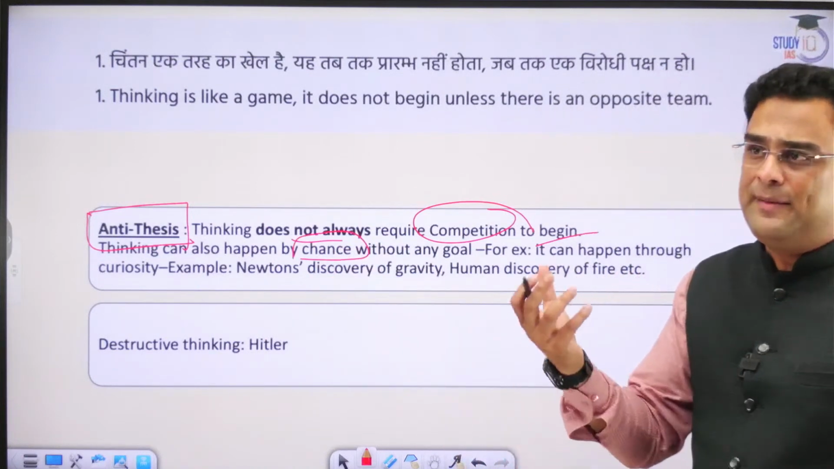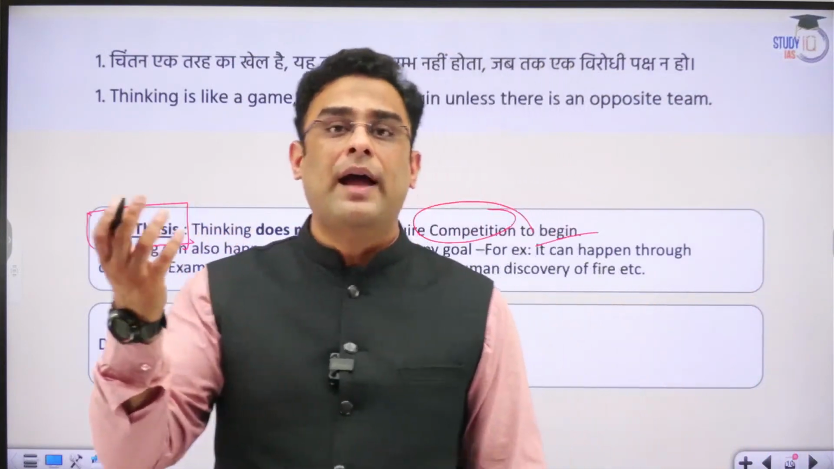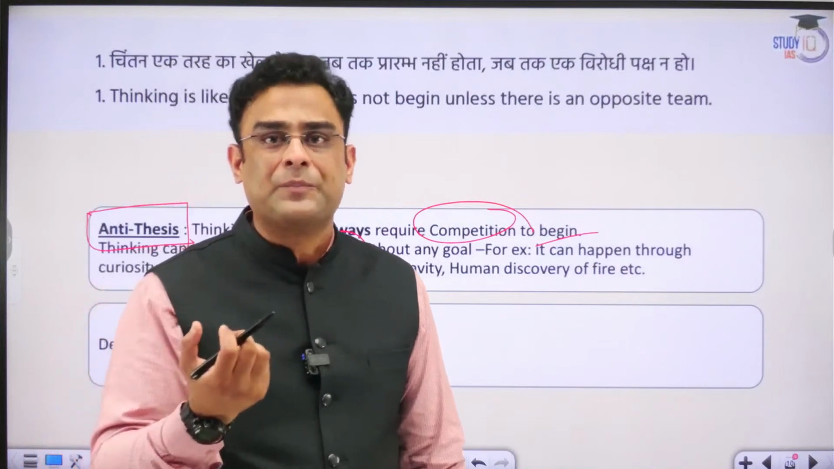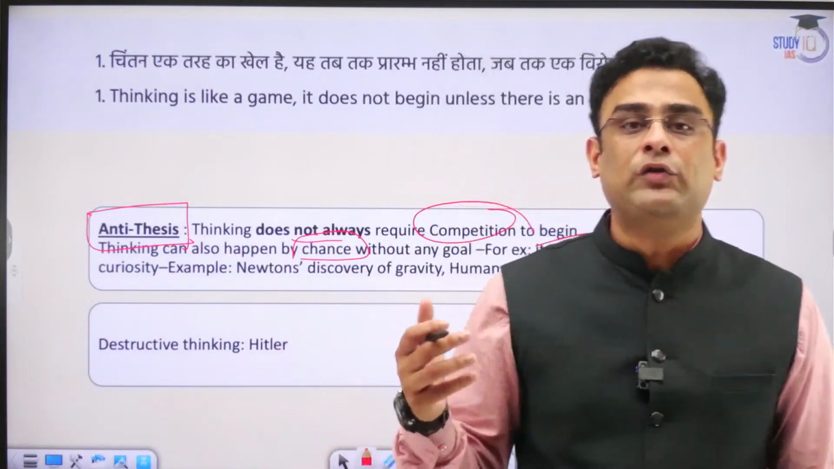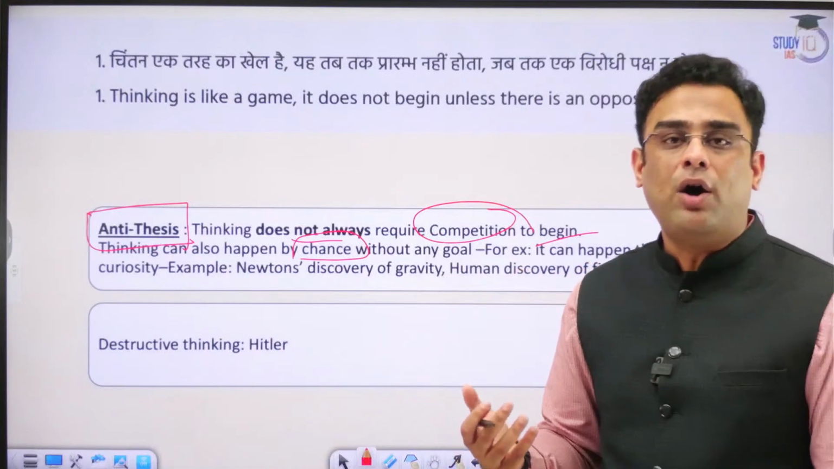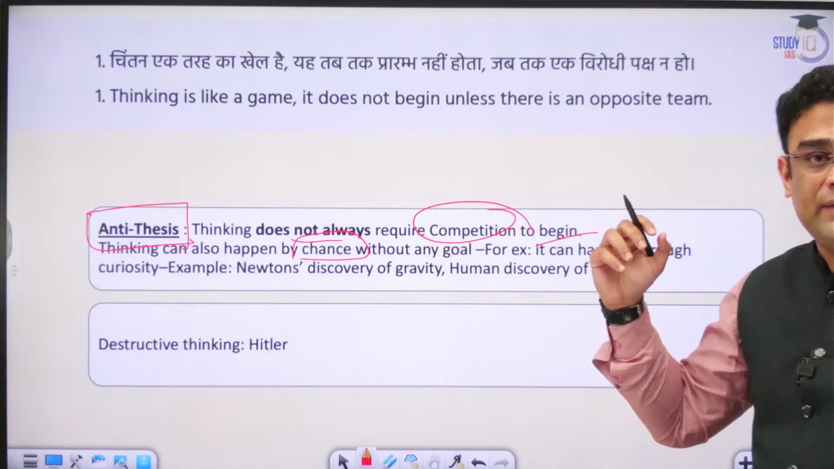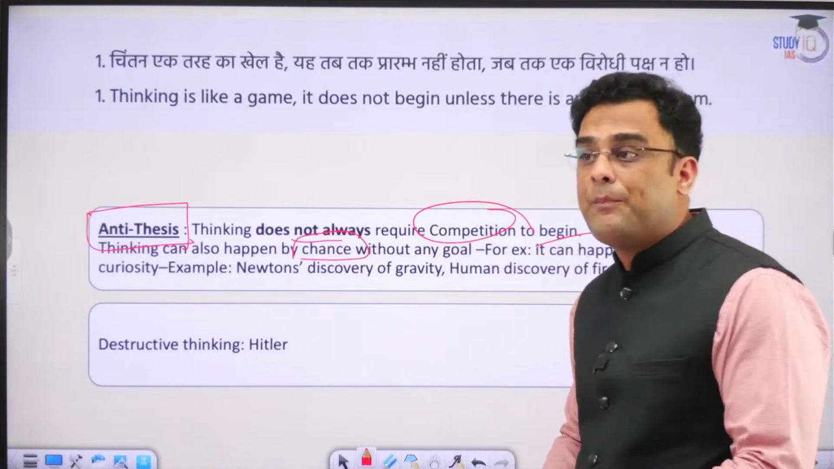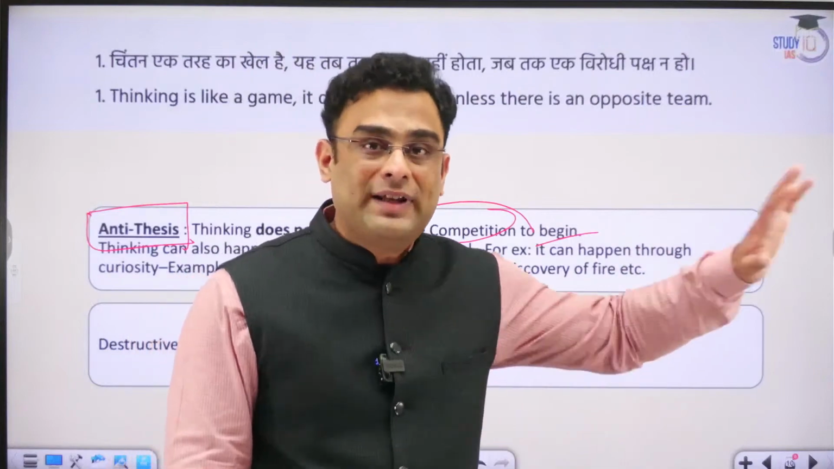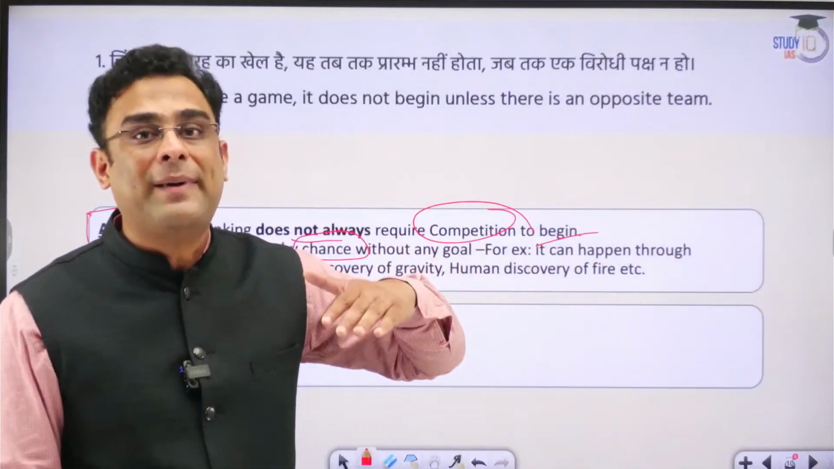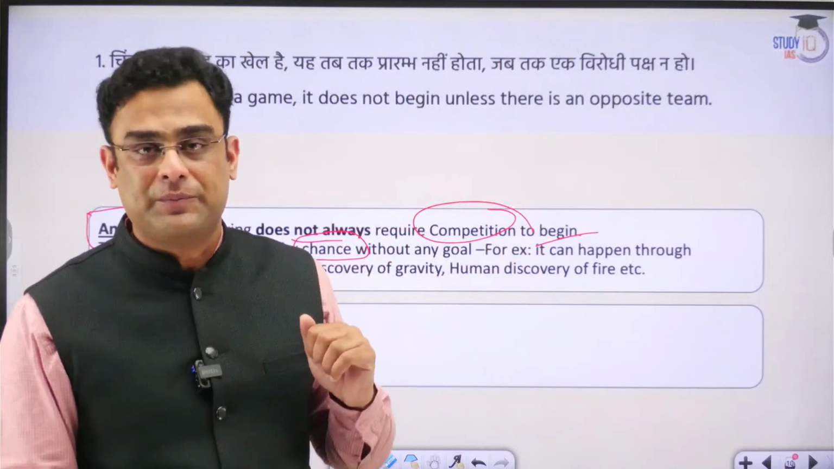For example, Newton sitting under the tree, an apple falls on his head, and from that starts a thought which ultimately leads to his development of the idea of gravity. So it was something that started by chance. In some cases, people might do thinking in a proactive manner. Without there being a challenge, somebody might think to overcome a challenge in the future.